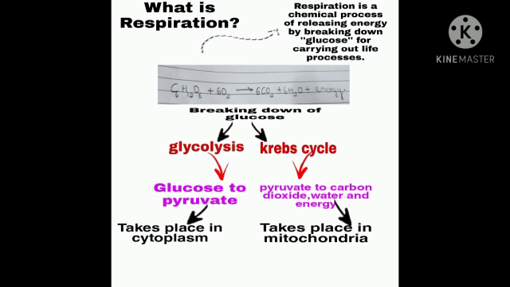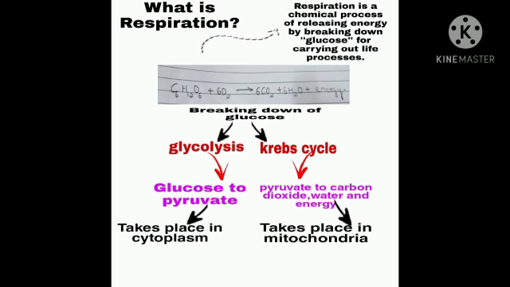Now, glucose will be used by respiration, and the excess of glucose will be stored in the liver in the form of glycogen. And when you are starving or when you need more energy, this glycogen will be reconverted into glucose to release energy.